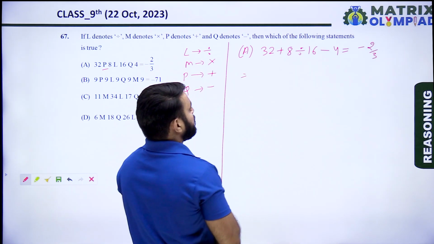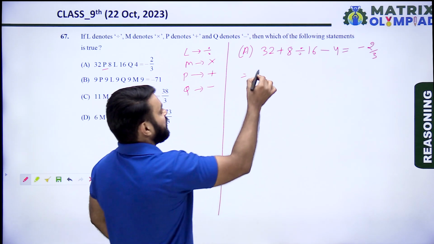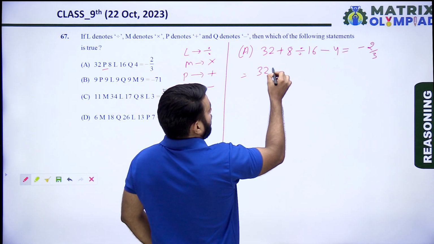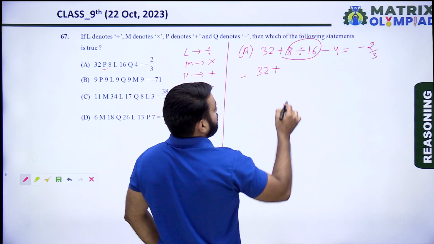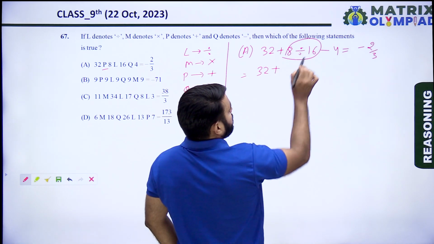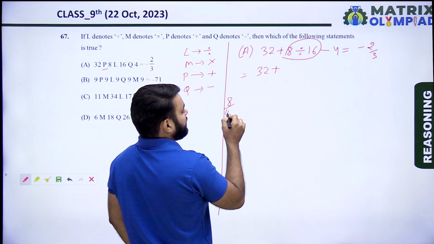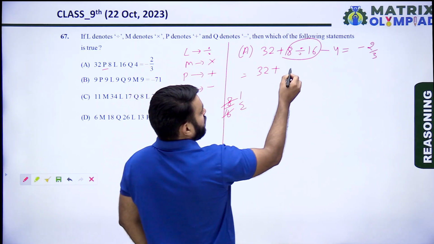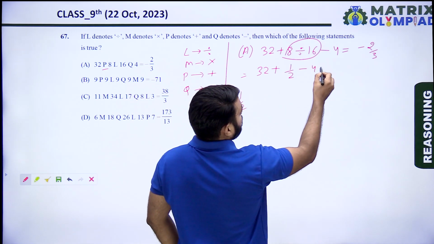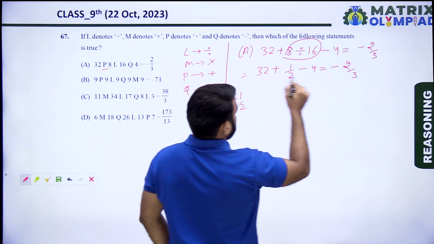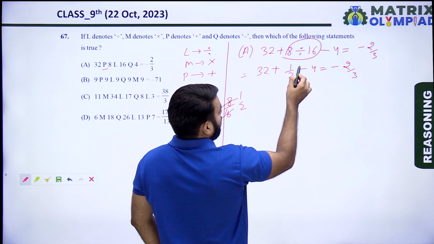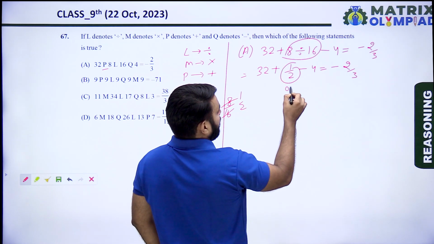Using the BODMAS rule in this expression, 32 plus, divide the numbers, 8 divided by 16 means 1 by 2. So 1 by 2 is 0.5.